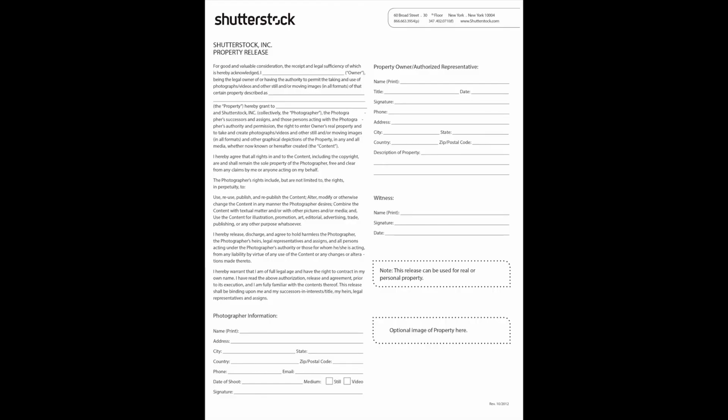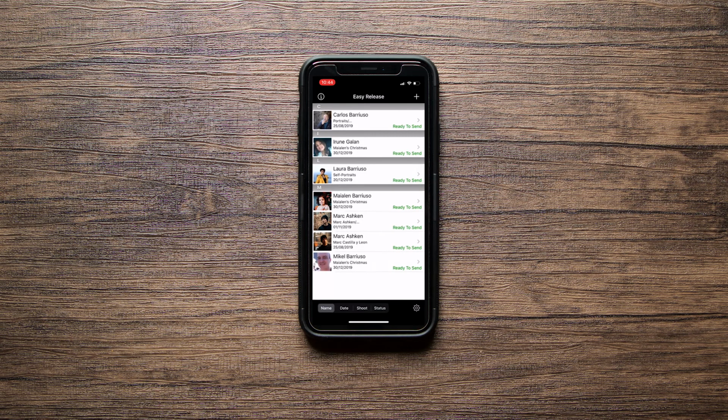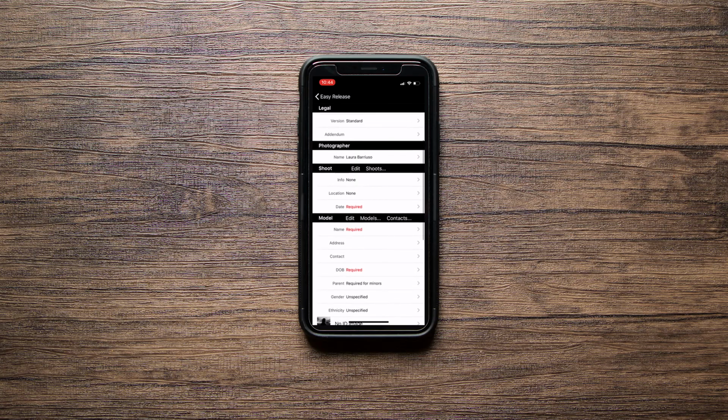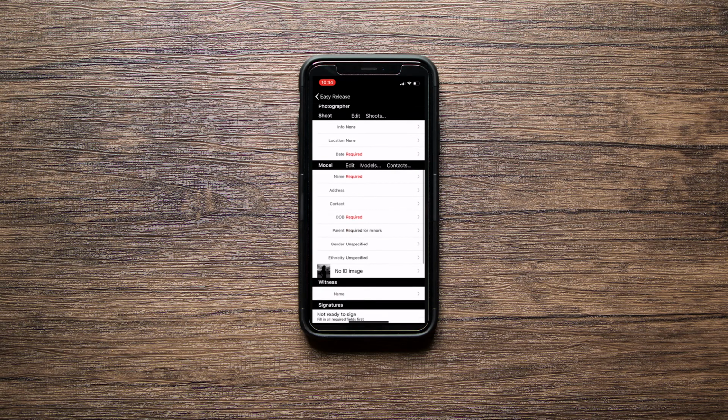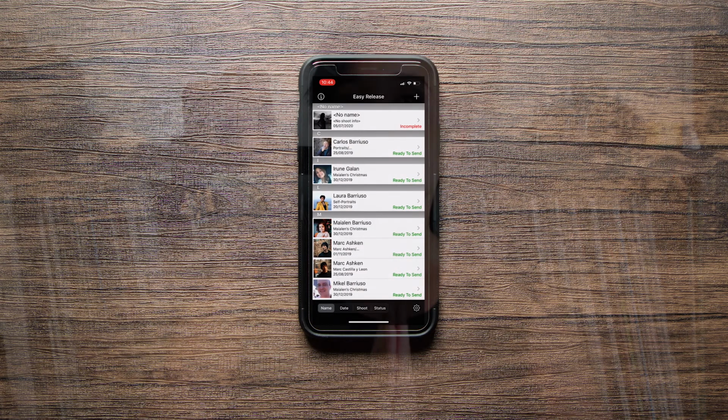You have the templates on the website, called model release or property release. But if you don't want to download the templates and fill them in because it's a bit more hassle, download an app called Easy Release. It's super simple to use. Even on the same day of the photo shoot, you open a new release in the app and the person can just sign it and fill it in there, and it's super quick. So I would recommend you use the app because it's less hassle and it's quicker. There is no way around this, guys, because this is the legal stuff and you have to do it if you wanna sell.